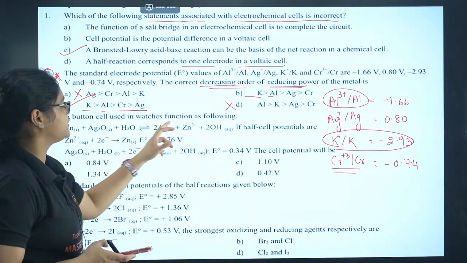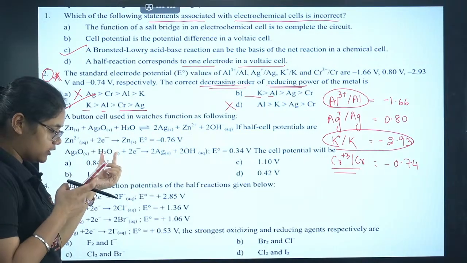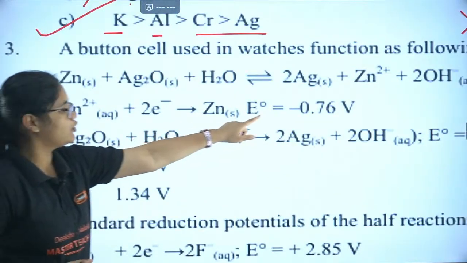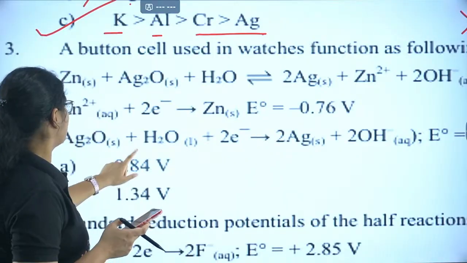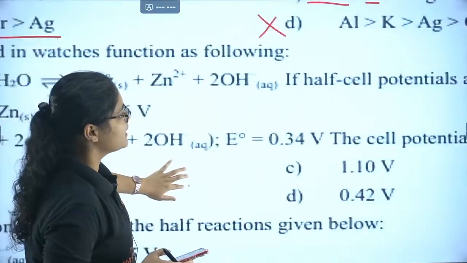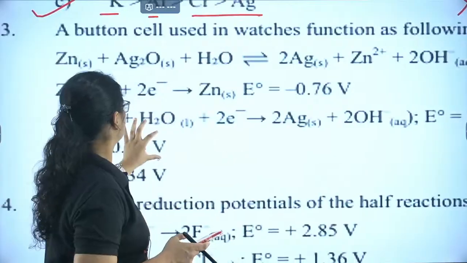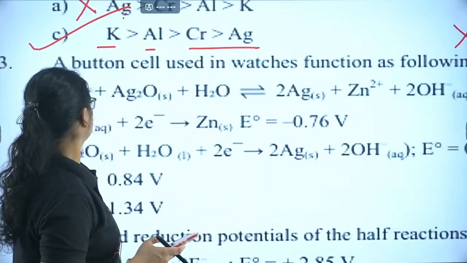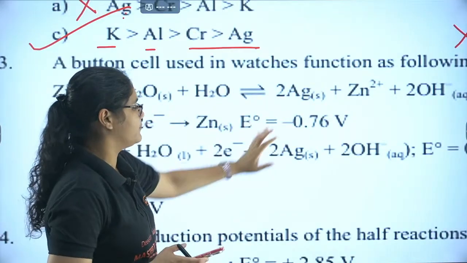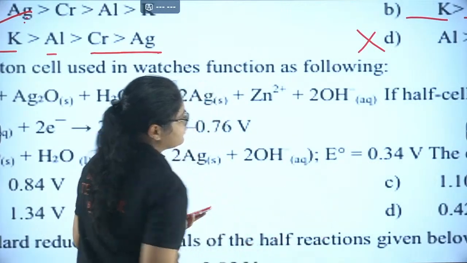A button cell used in watches functions as follows. There are two cells given to you, Zn. I hope this is visible; I'll zoom it a bit. Zn2 plus has E0 value of minus 0.76 volt, and there's a silver reaction undergoing, Ag plus converted to Ag, with E0 of 0.34 volt. You have to calculate the cell potential.